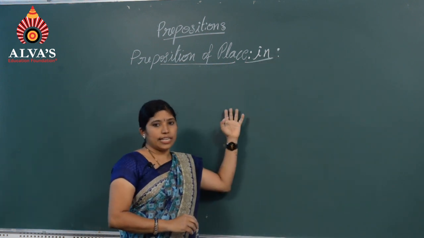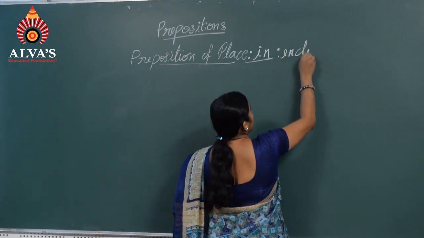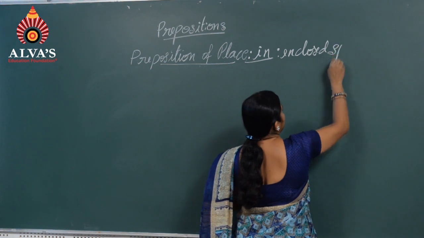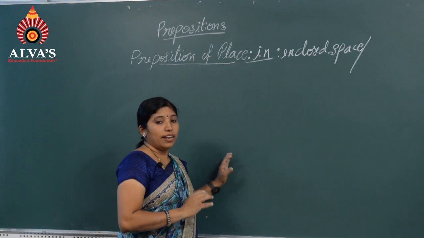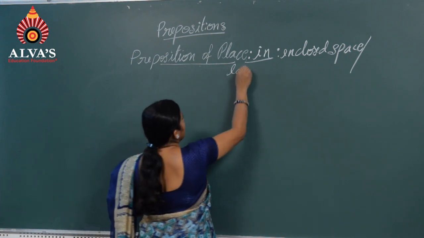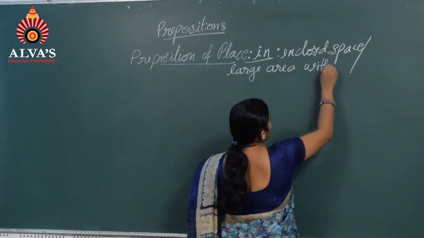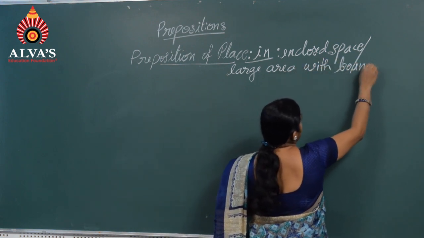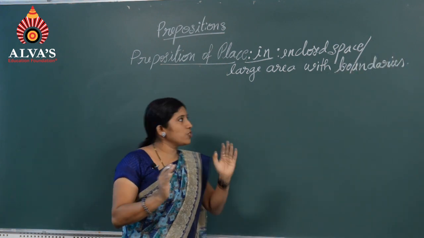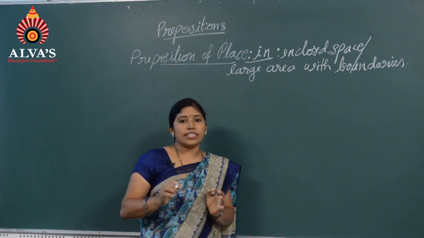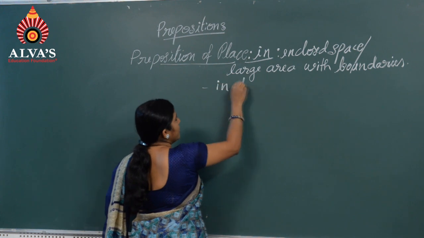In is used generally for an enclosed space, or a large area with boundaries. For example, my wallet is in the bag. My wallet is in the bag.